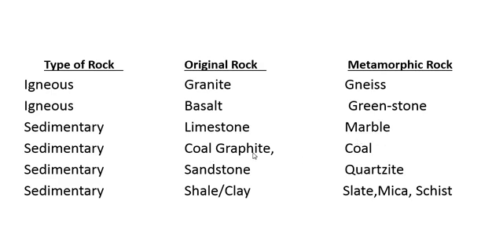Coal, a sedimentary rock, forms graphite, a metamorphic rock. Sandstone is a sedimentary rock; quartzite, a metamorphic rock, is formed from sandstone. Shale and clay are the original sedimentary rocks, and by these slate, mica and schist are formed, and these are the metamorphic rocks.